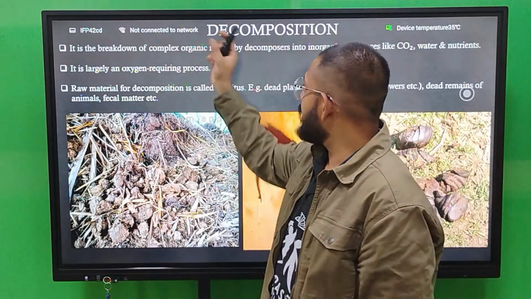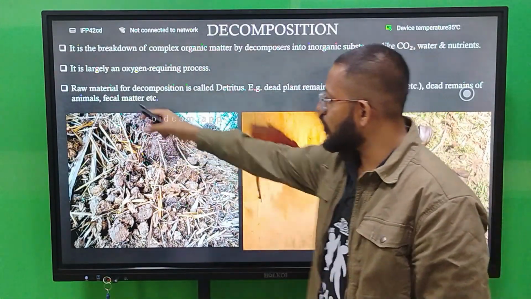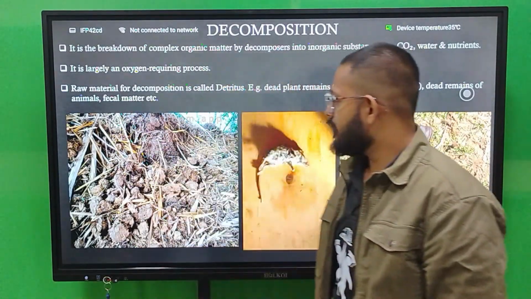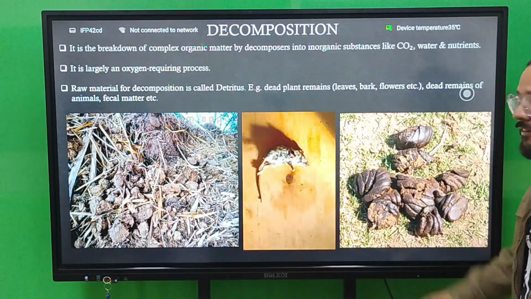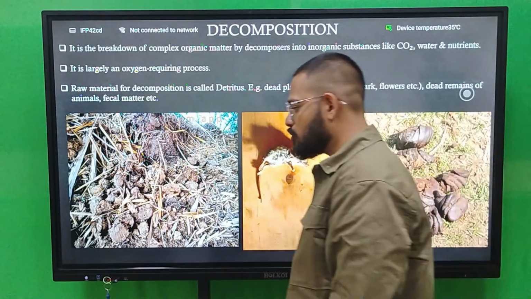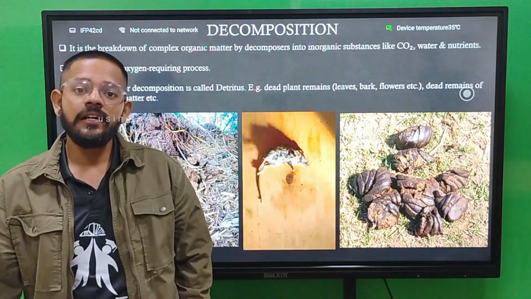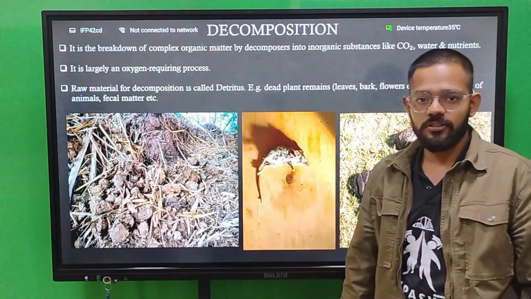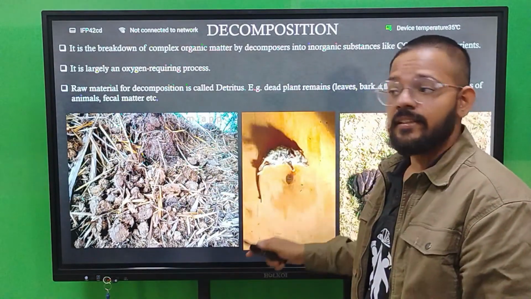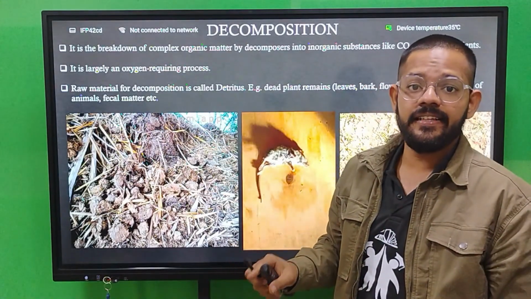Same thing in the process of decomposition. The raw material is the remains of plants, dead bodies of animals and fecal material. All these things come together and they decompose and form the different components of that decomposition process. And all these things do not take place simultaneously.